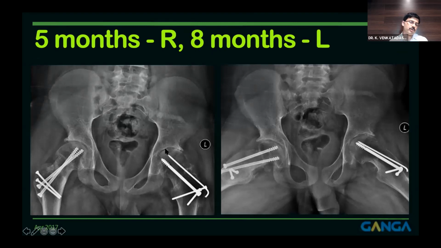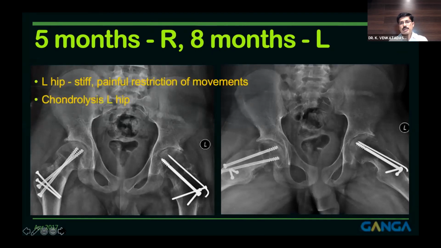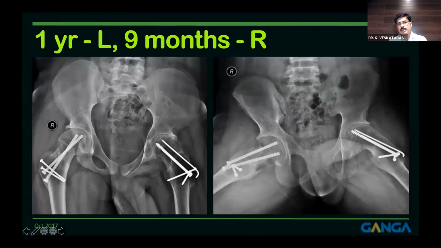So he has developed chondrolysis. We were worried about AVN, but to our surprise, he developed chondrolysis and he was very stiff. He was developing a very stiff hip. We did an intra-articular injection at that time. And this is 1 year after the index procedure. The hip was not doing very great.